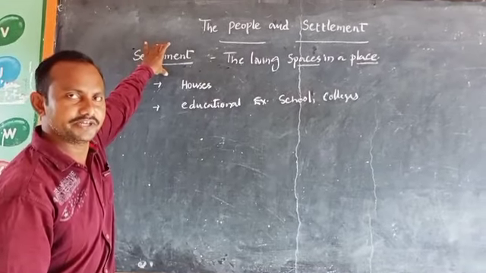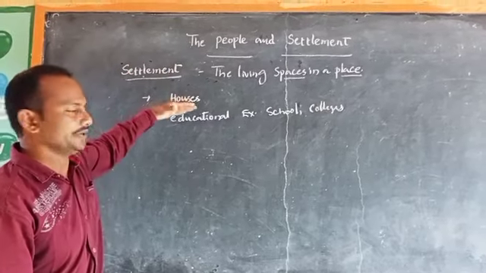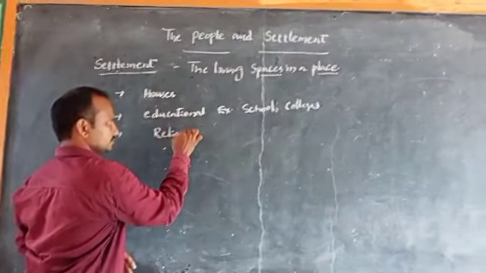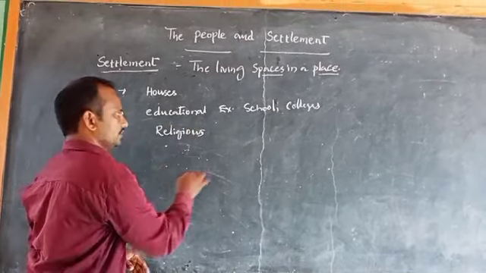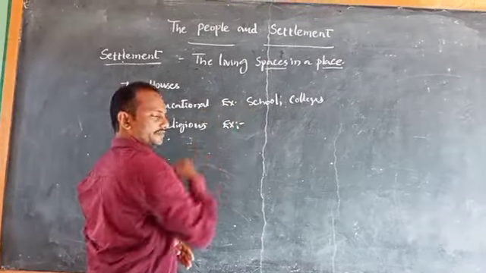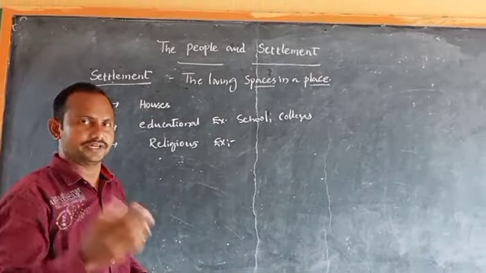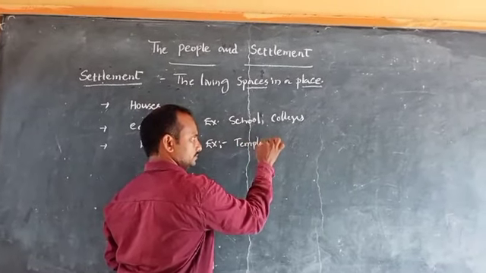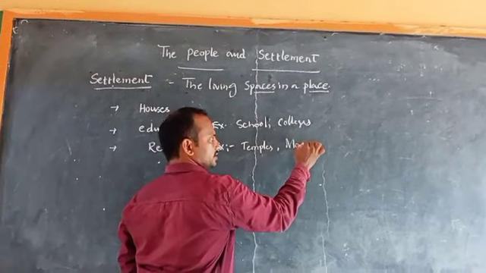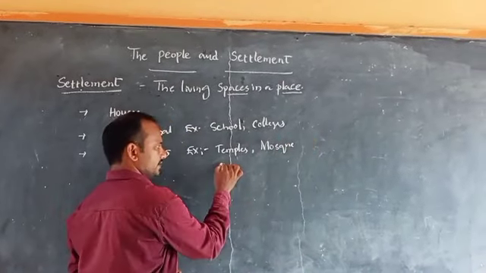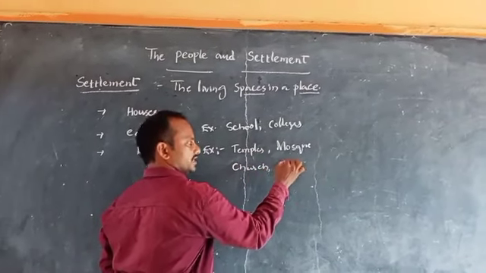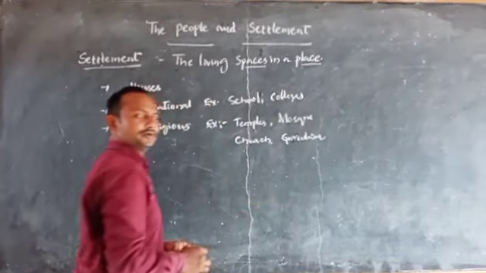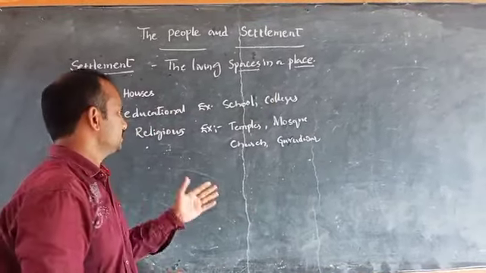In a settlement, we have different kinds of activities, like educational activities and religious activities. In a settlement we can find various kinds of religious activities of different religions. For example, for Hinduism, temples; masjid, nothing but mosque; as well as church, as well as gurudwara. This type of religious activities also we can find in the settlement.